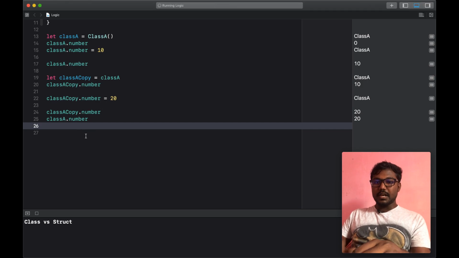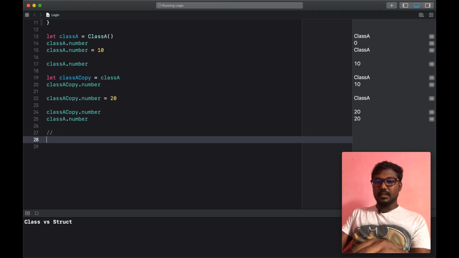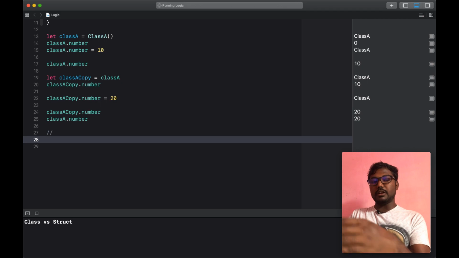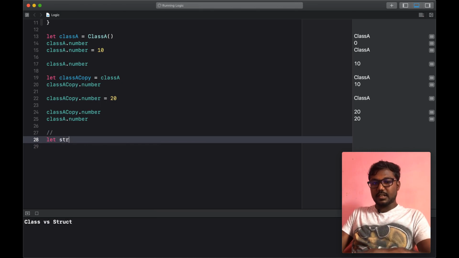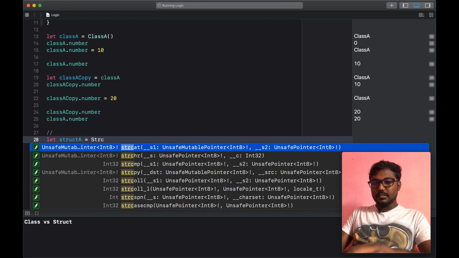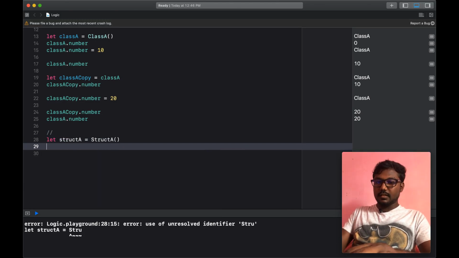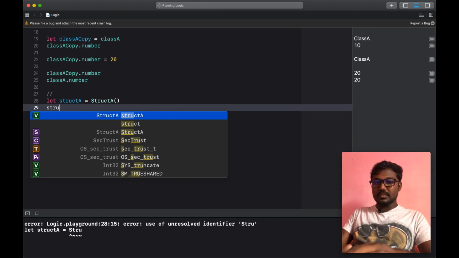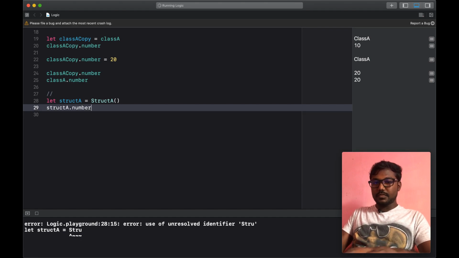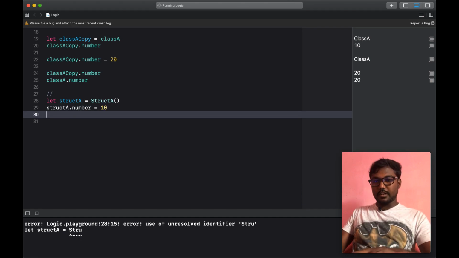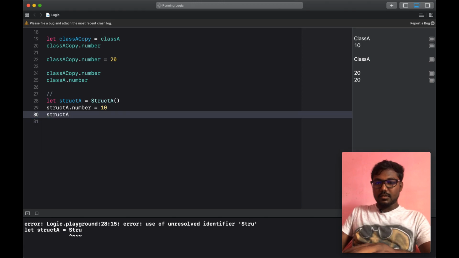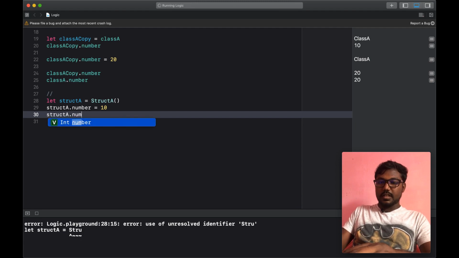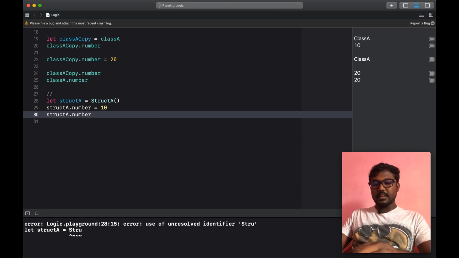But with the struct it will not be like this. We can create a struct instance, struct A is equal to struct A initialized, and then set struct A dot number is equal to 5 or 10. Now when we print struct A dot number, it prints 10.